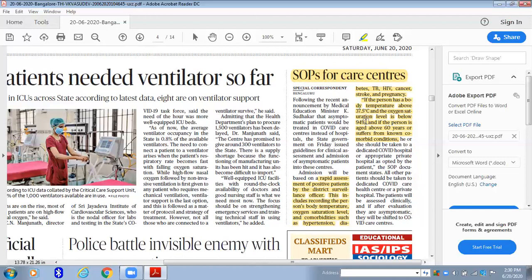So this is one more criterion. And if the person is aged above 60 years. Why? Because comorbidities will be present in persons aged 60 years or more. So these are the three criteria they initially mention, and these are the procedures they follow.